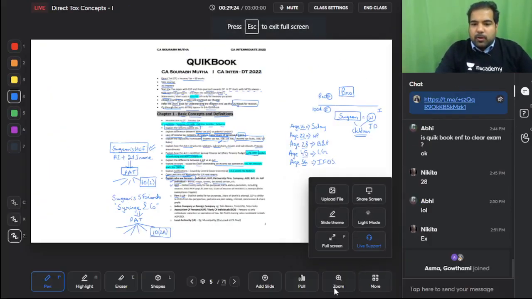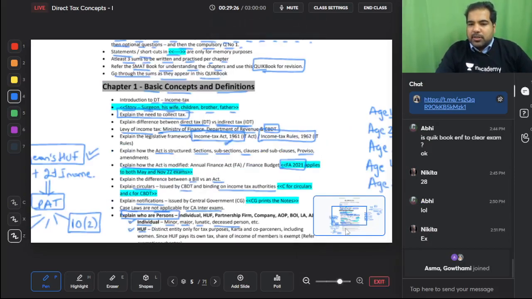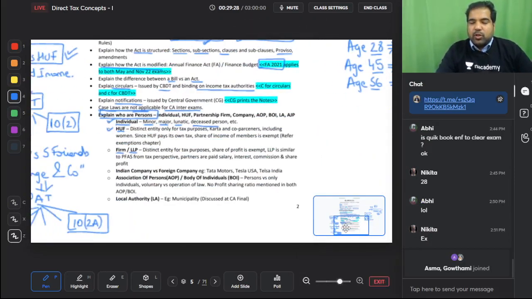So the share of profit of the partners is exempt. Same way for the HUF also it's exempt. Next is the Indian company. Guys, Indian company is like Reliance, ICICI, even Unacademy. The moment you are registered in India, you become an Indian company. But companies like Tesla, companies like Apple US, companies which are abroad are called foreign companies.